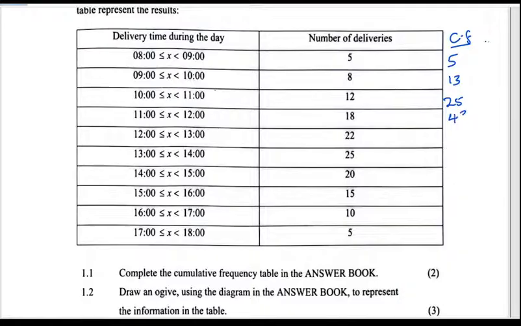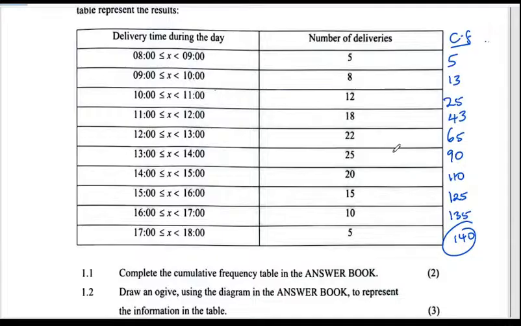It's 43. 43 and 22, that is 65. 65 and that's going to be 90. That is 110. 125, 135, and then 140. That's my last cumulative.